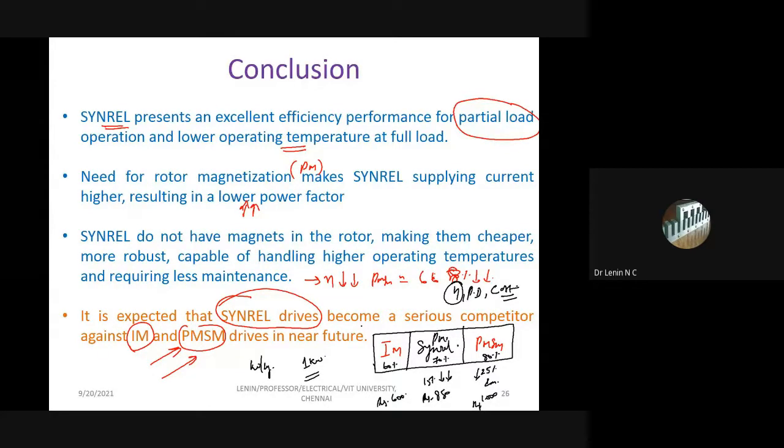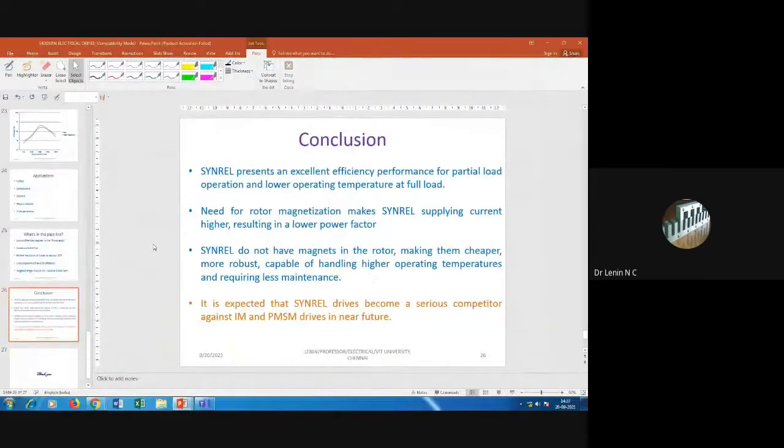As far as Indian conditions are concerned, we may prefer induction motor as well as synchronous reluctance motor when compared with PMSM machines. Right. So this is about my first phase of presentation. Okay, so any discussions?